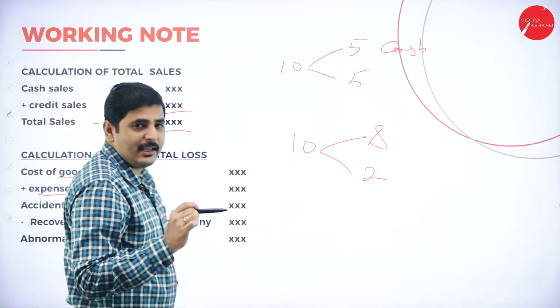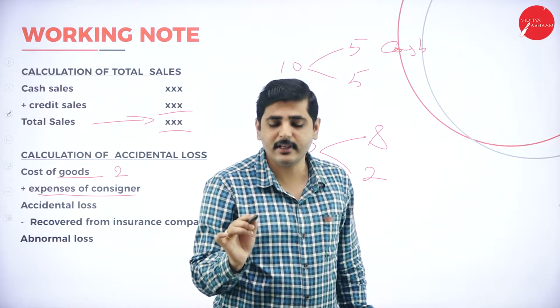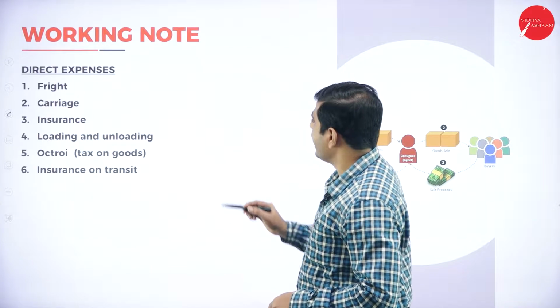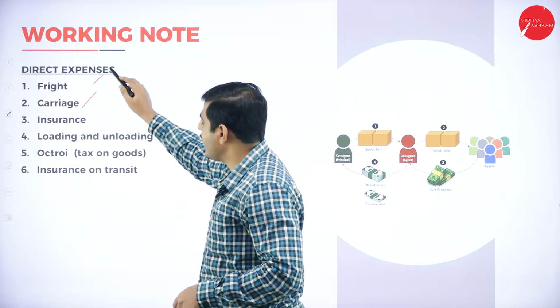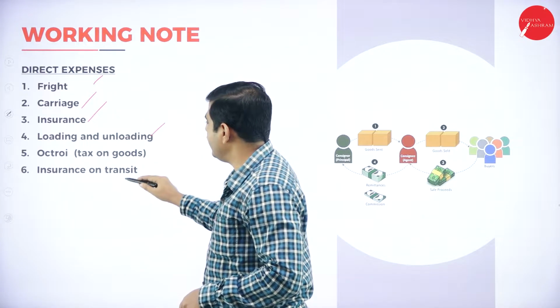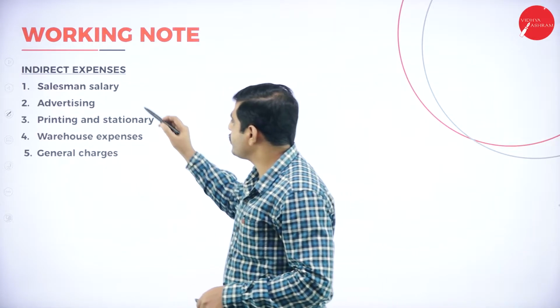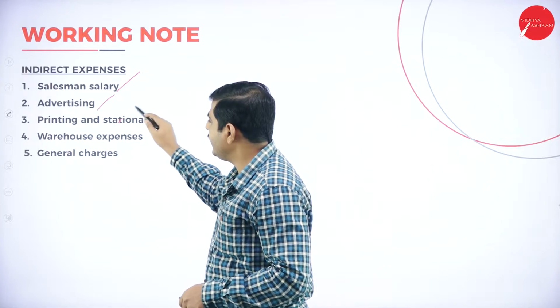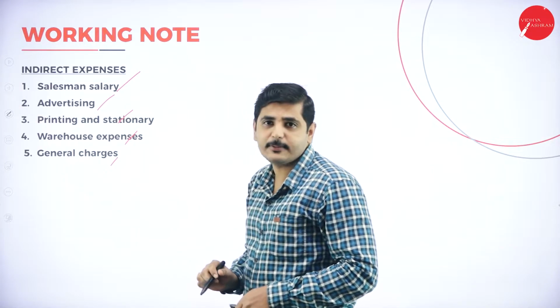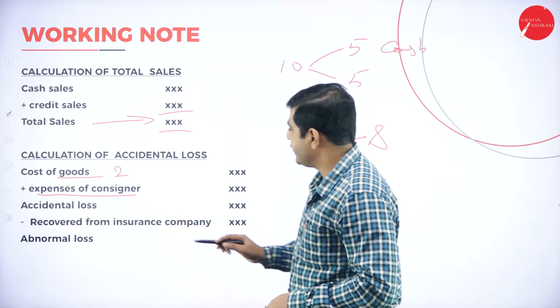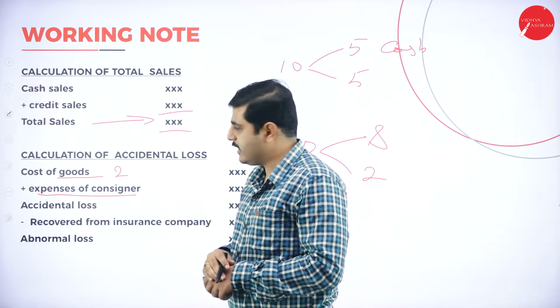Here while adding, we should take only direct expenses. So we should show only freight, carriage, insurance, loading and unloading. These direct expenses we should show here. We should not show indirect expenses like salesman salary, advertising, printing, warehouse and general expenses. Only take direct expenses while adding the expenses of the consignor here.